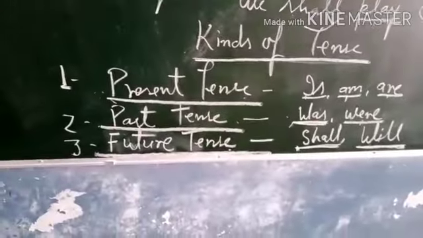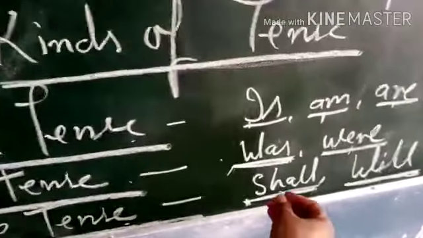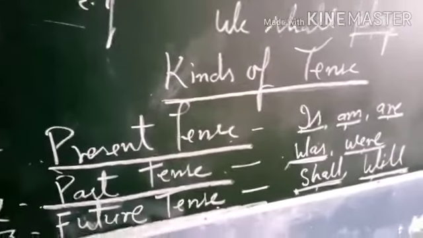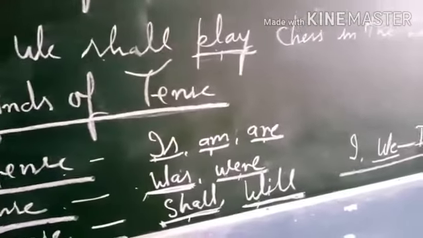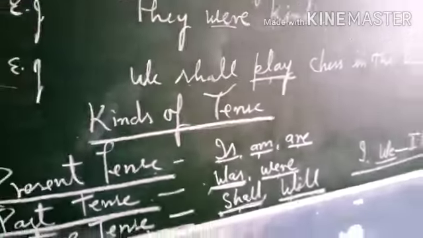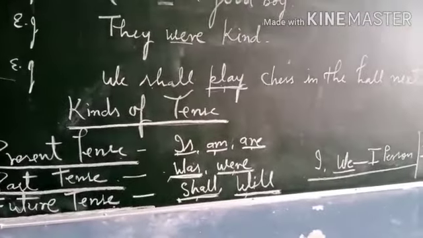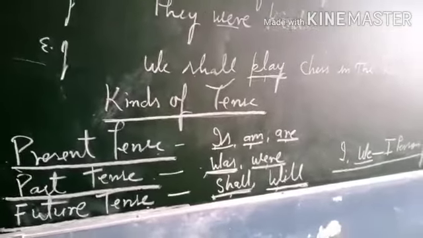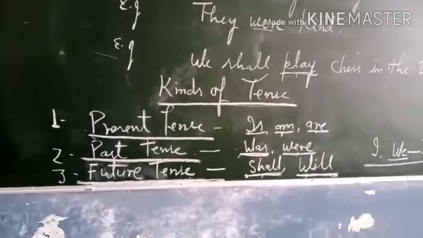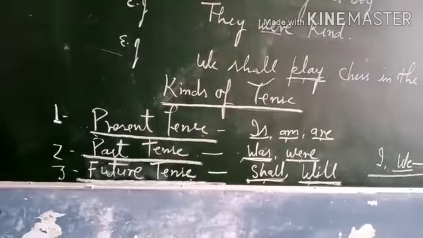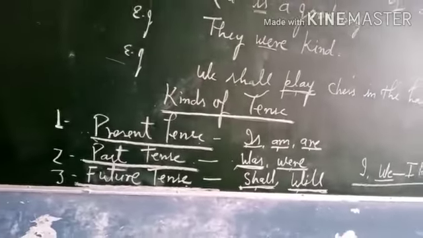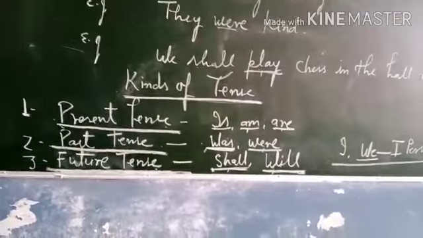Next, in future tense. In future tense, the helping verbs you have studied are shall and will. They are the helping verbs. In previous classes you have studied auxiliaries, primary auxiliaries and modal auxiliaries. Primary auxiliaries means is, am, are, was, were, has, have, had. And in modals you have studied shall, will, may, might, must, can, could, should, would, ought to, has to, have to, had to, will have to, shall have to, needn't, used to, dare.